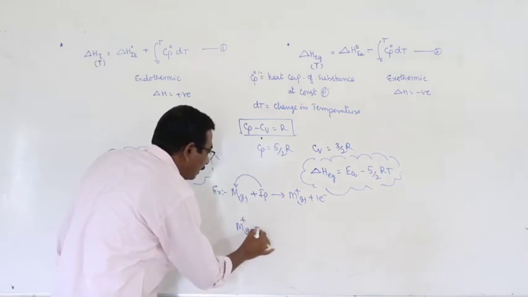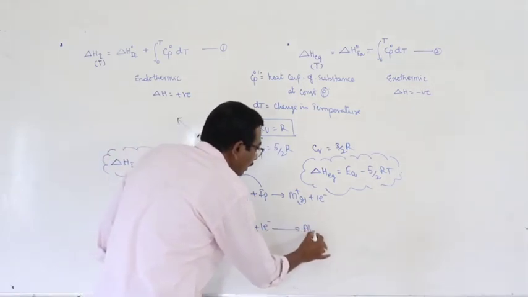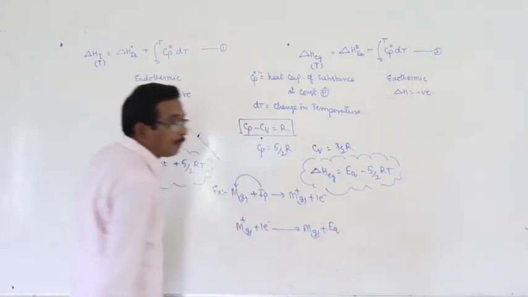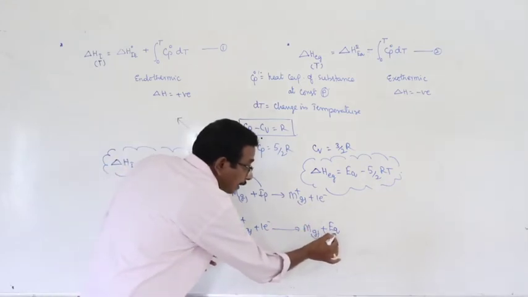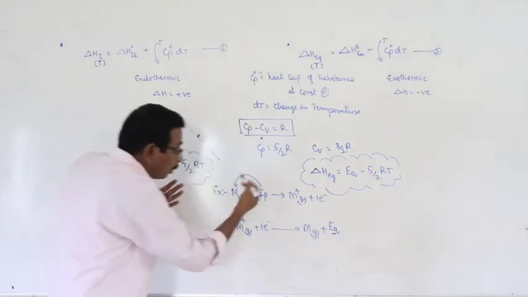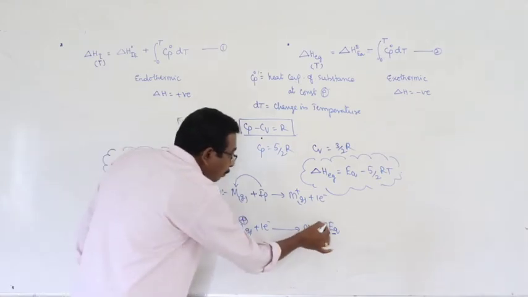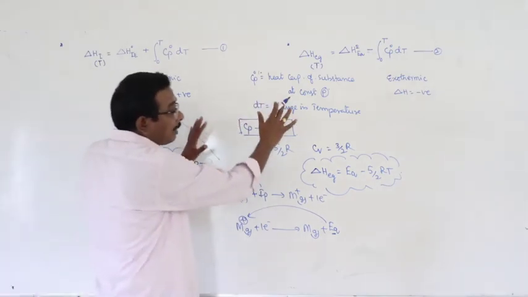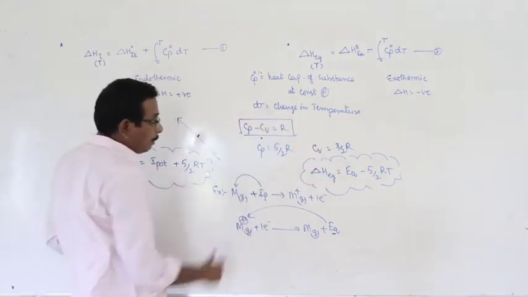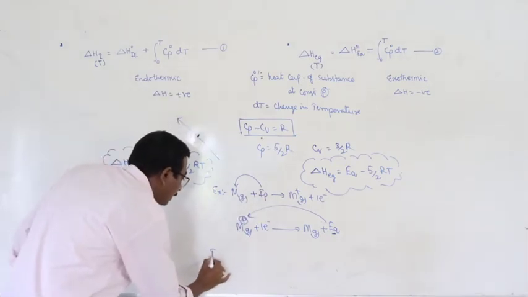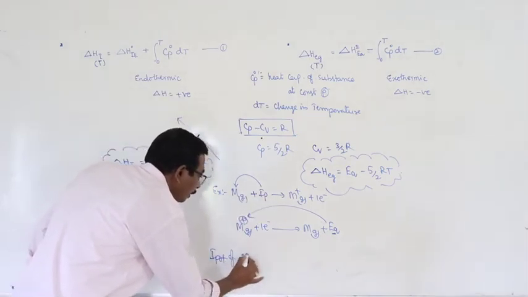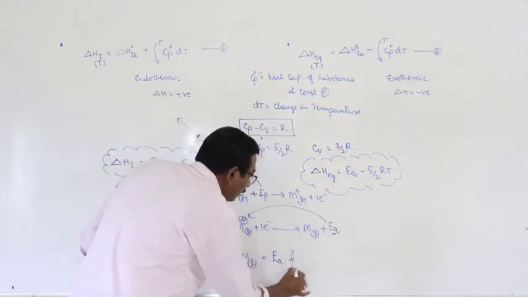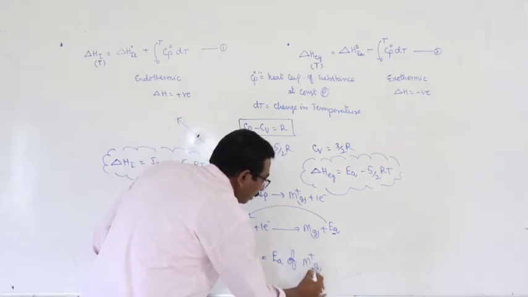M plus gaseous ion plus electron gives rise M gas plus energy. Here this is nothing but electron affinity. Here the electron affinity, here the amount of energy is related to which species? This one, unipositive cation. From this, by using thermodynamic relations, we can make a statement. What is that? Ionization potential of M is equal to electron affinity of M plus.